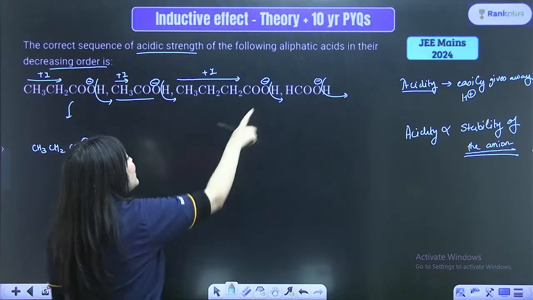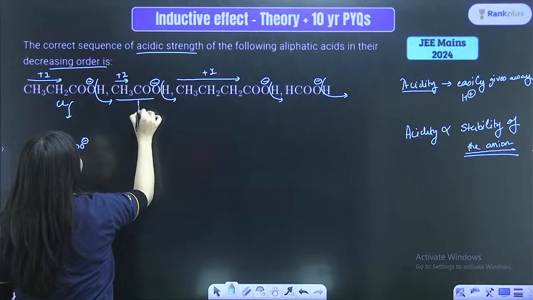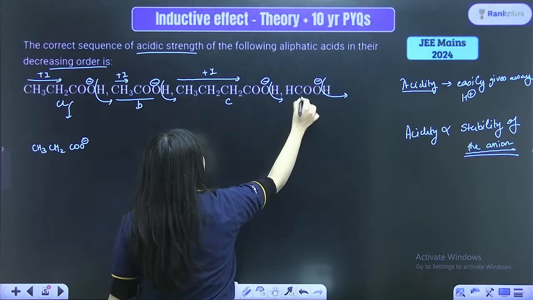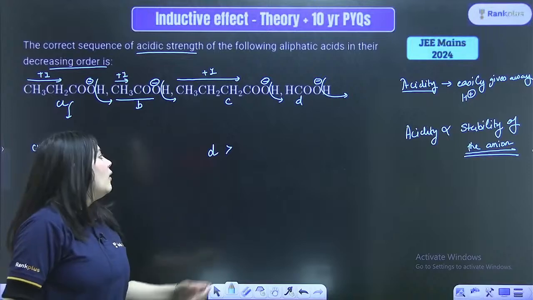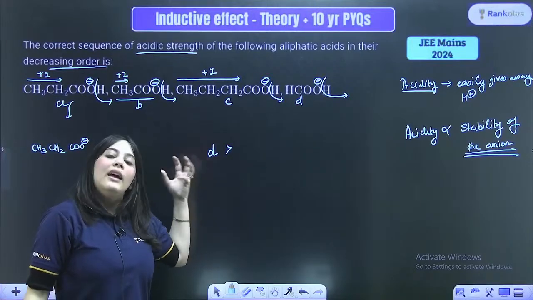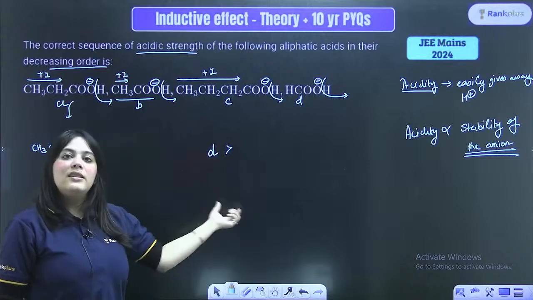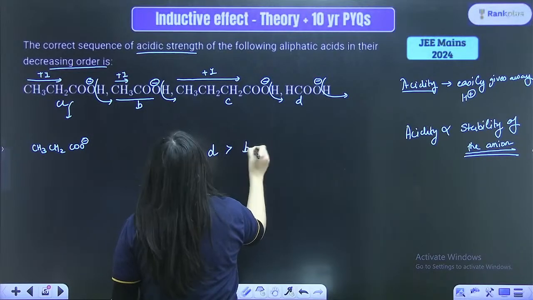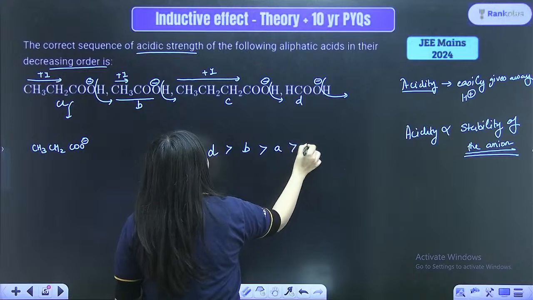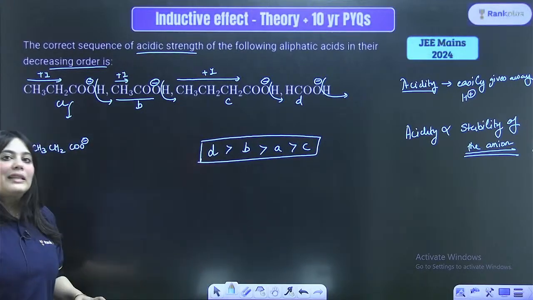So here the most stable anion is actually this. Let me just write down here. It is A, this one is B, this one is C, and this one is D, right? So D will have the highest stable conjugate base or anion, hence it is the most acidic, followed by B, followed by A, and followed by C. So this is the order that is followed. I hope this is clear.